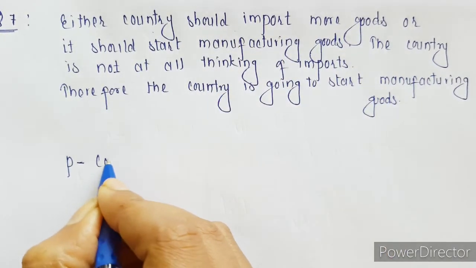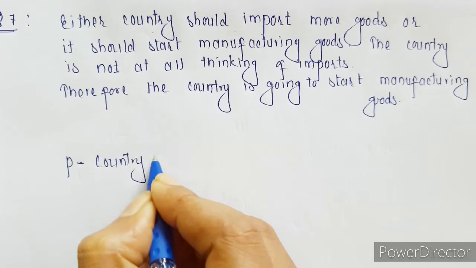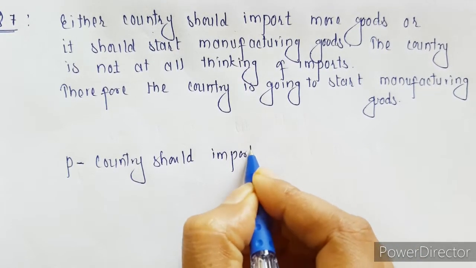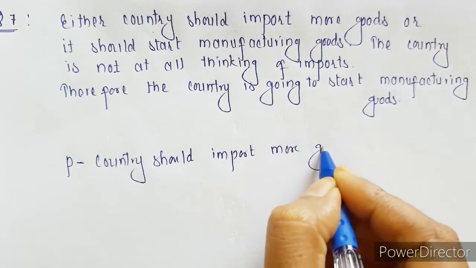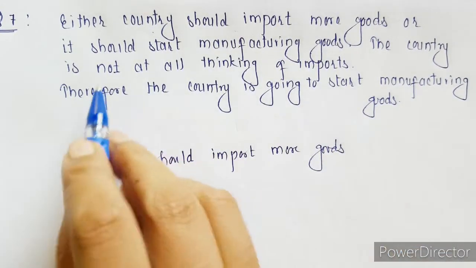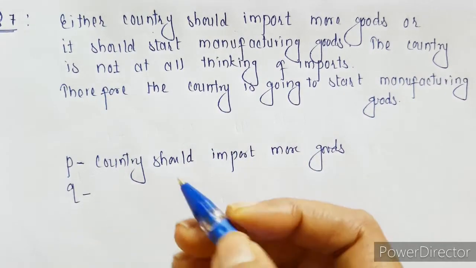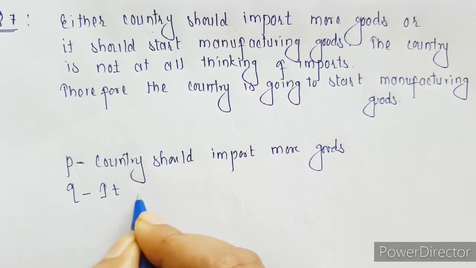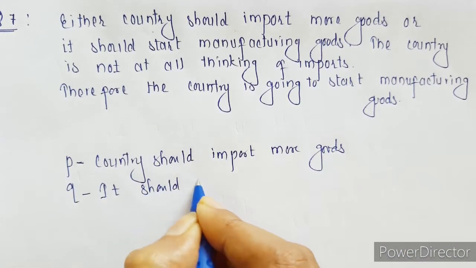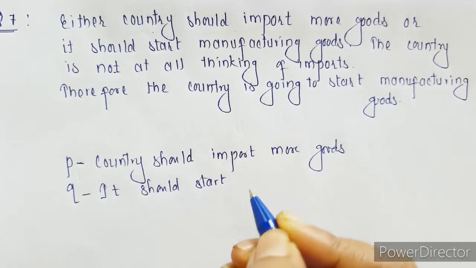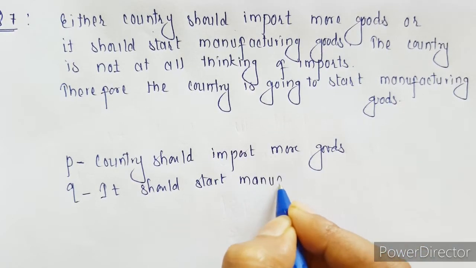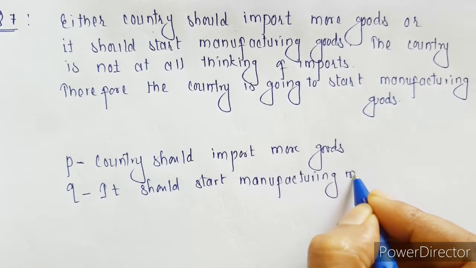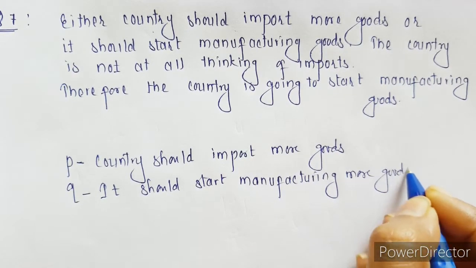Now the second one we can take as Q. So Q I am taking as: it should start manufacturing more goods.